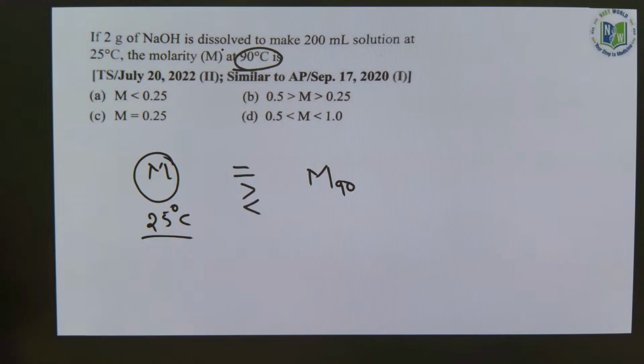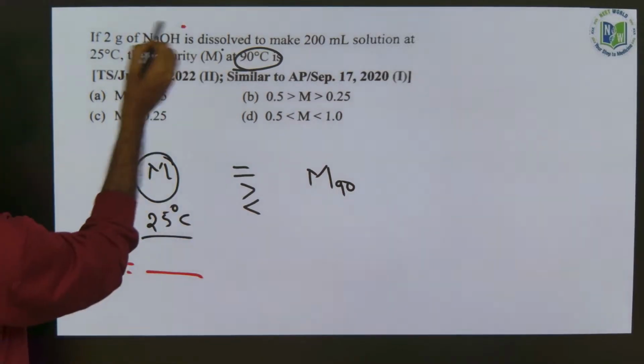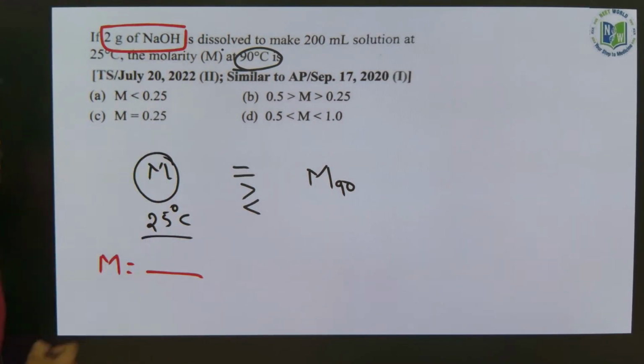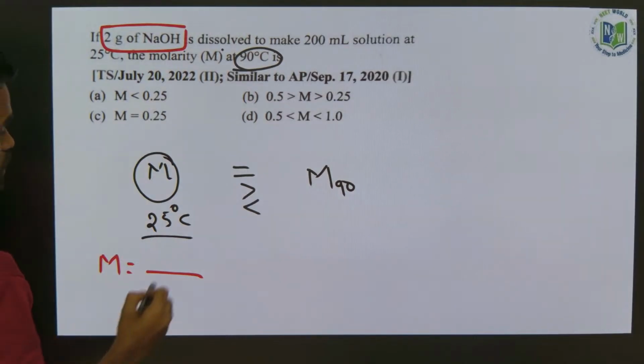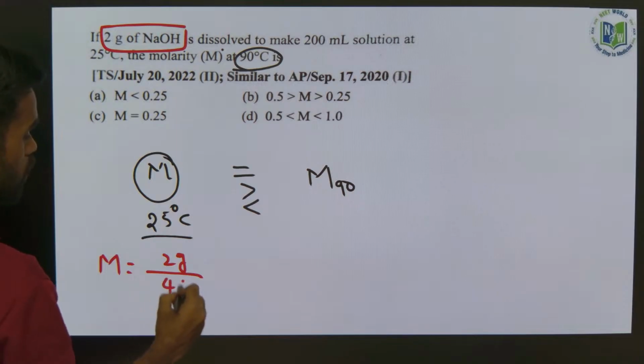Number of moles you have to find. Find number of moles. So tell me, generally the molarity formula is nothing but number of moles of solute by volume. What they have given? 2 grams of NaOH. Given weight is 2 grams. Molar mass of NaOH is 40.